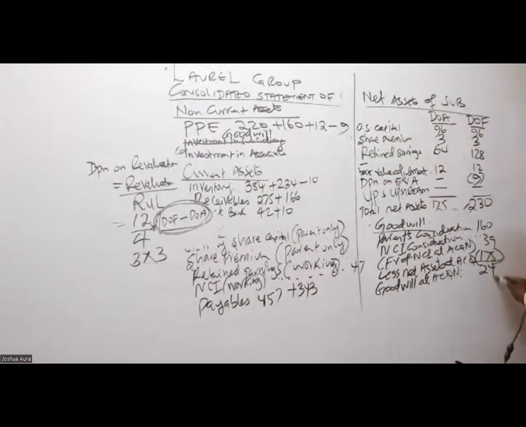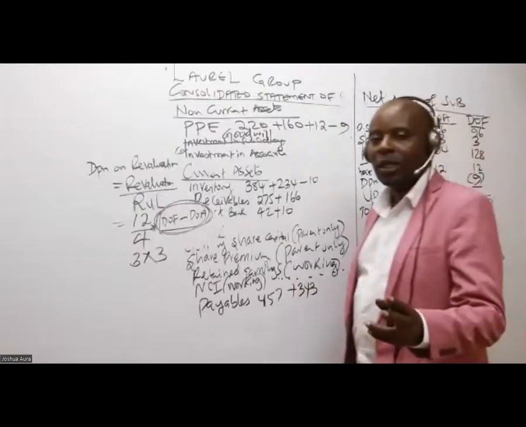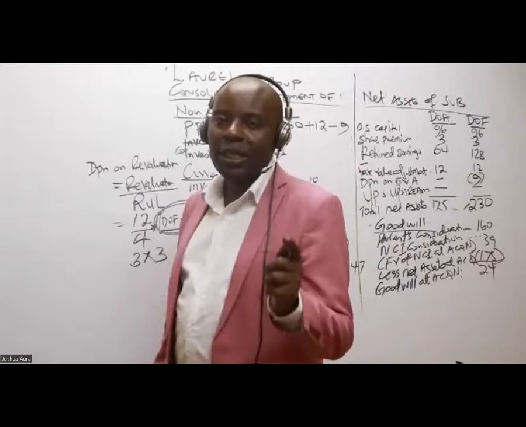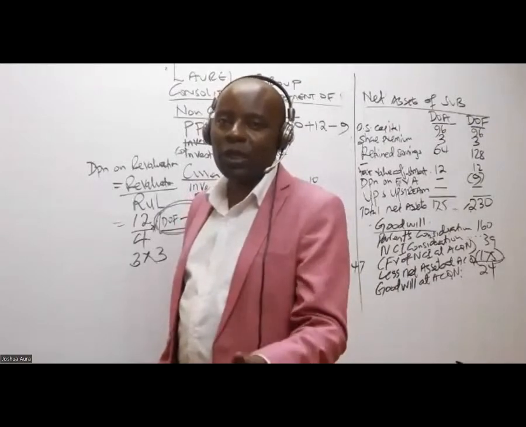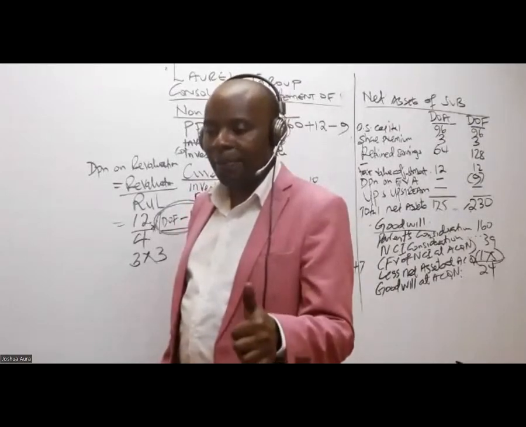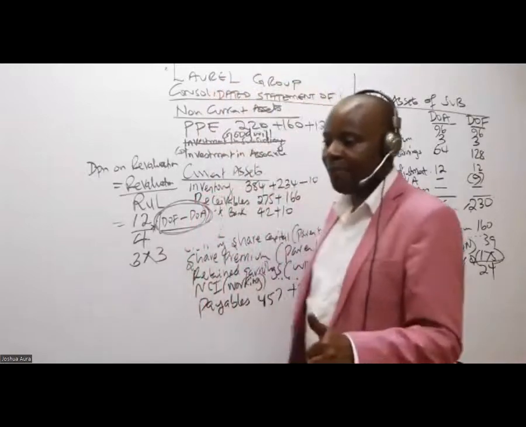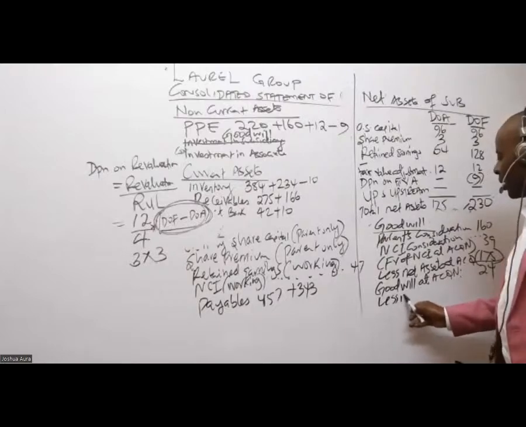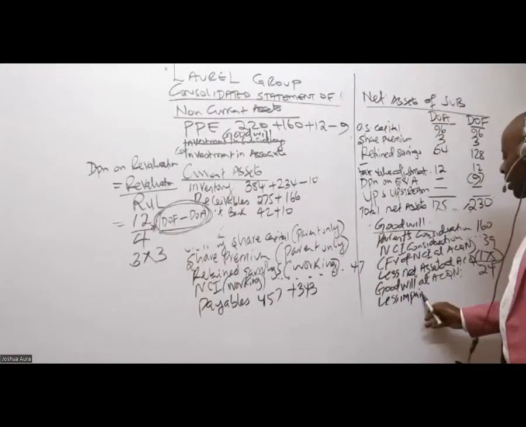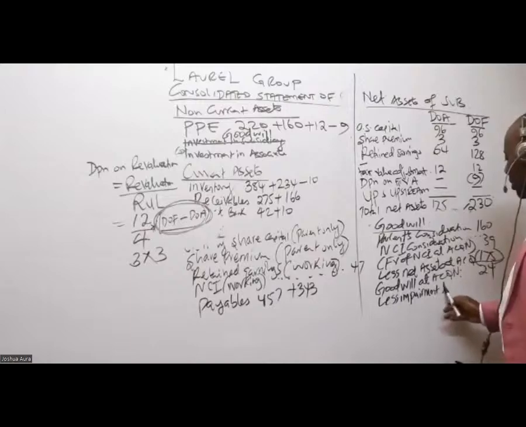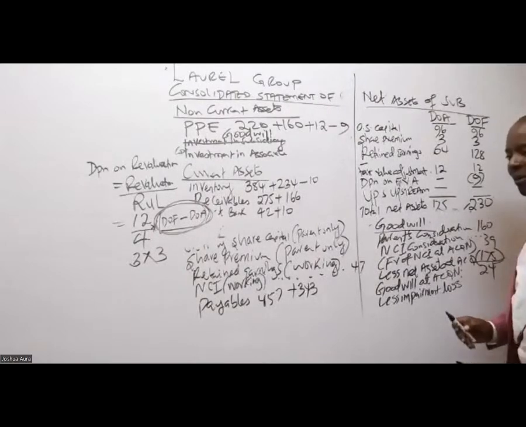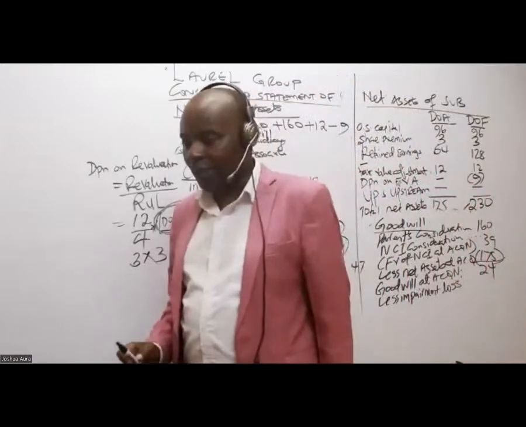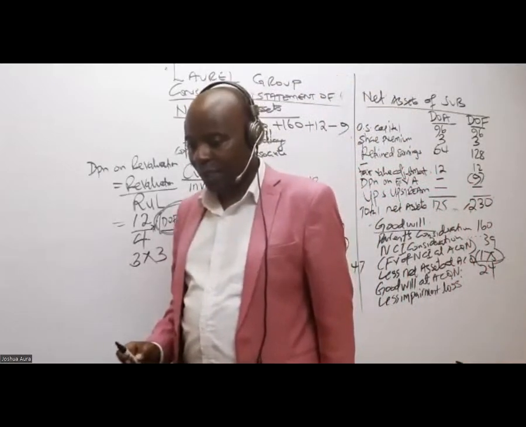So when I get this goodwill at acquisition, it's an asset, just like any other asset. It's subject to depreciation. Although being an intangible asset, we can't call that loss in value depreciation. We shall call it impairment. So less impairment loss. Is there anybody who is able to remember the impairment loss? 15, right?